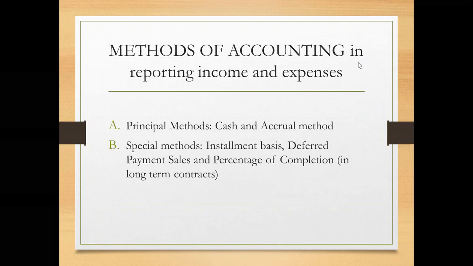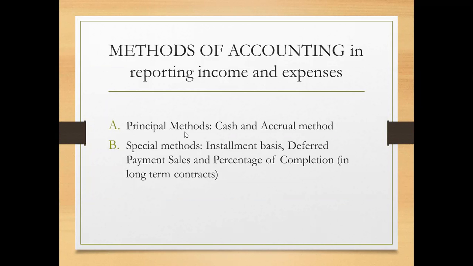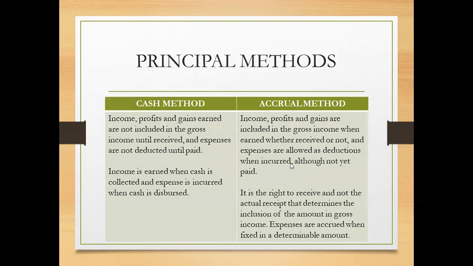So there are five methods. Under the principal method, we have two kinds, the cash and the accrual method. And under the special method, we have three kinds. The first, the installment basis. Second, the deferred payment sales. And third, the percentage of completion in long-term contracts. So under the principal method, we have, as aforementioned, the cash method and the accrual method.